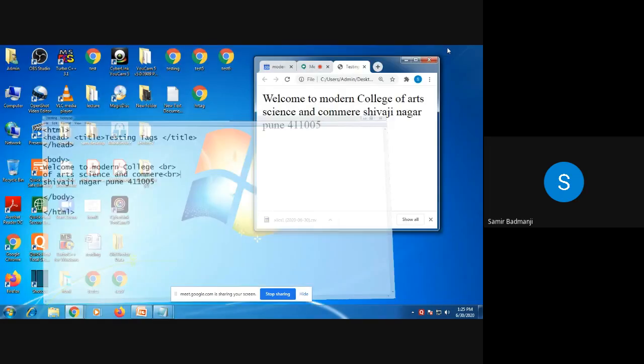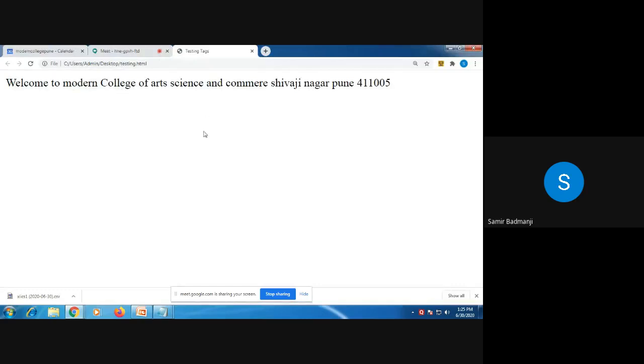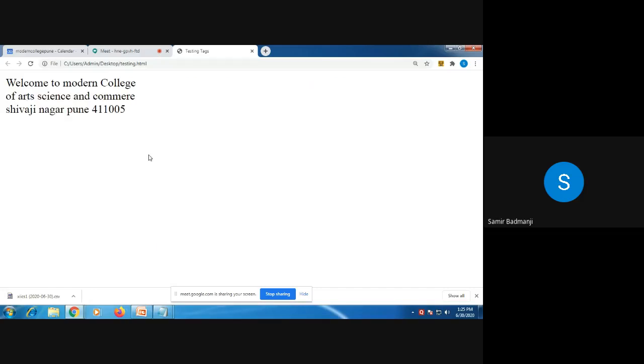Then we'll again open that HTML page. See, this page is there. So I will just right click on this and say reload. Now see, what has happened? Whenever I have pressed BR, it has gone to the new line, isn't it?